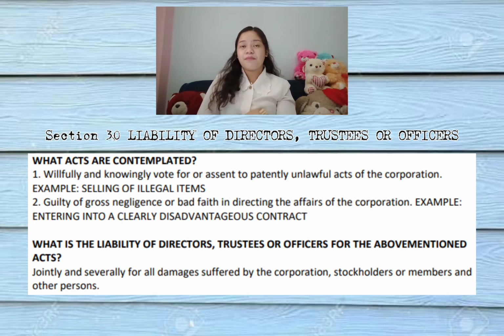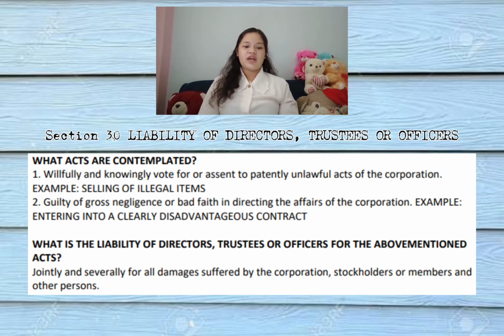So that is the example of number 1, like willingly and knowingly voting for or assenting to patently unlawful acts of the corporation. Next, guilty of gross negligence or bad faith in directing the affairs of the corporation. What is an example? An example is entering into a clearly disadvantageous contract. So what is the liability of directors, trustees, or officers for the above mentioned acts?